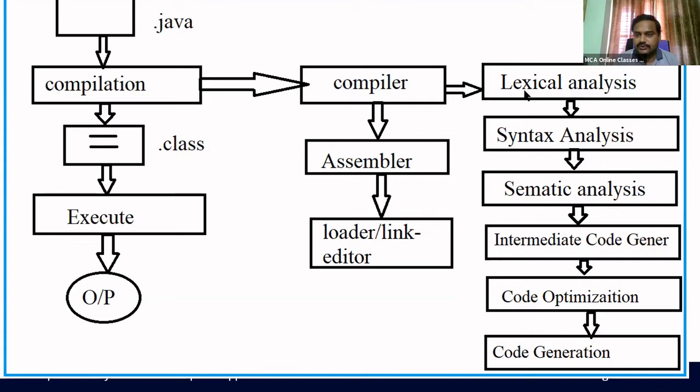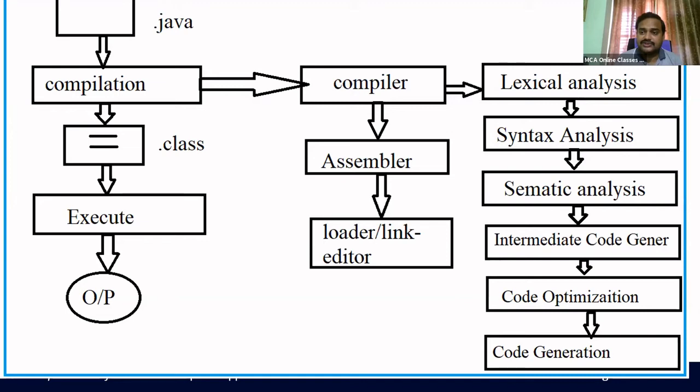What happens in lexical analysis? The compiler takes the entire source code, which is stored in a buffer. From the buffer it takes the source code and converts it into the smallest units called tokens.